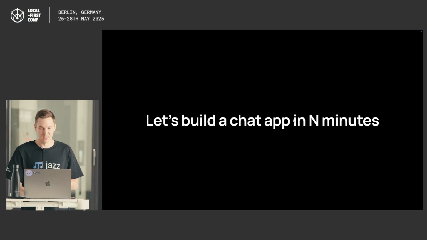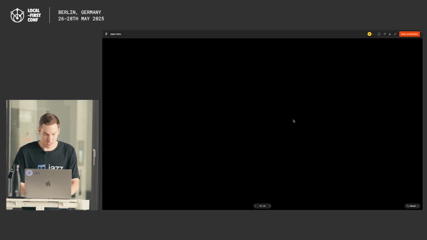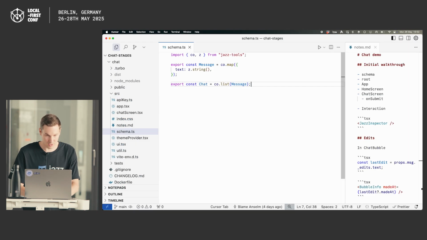And I want you to just mentally compare the complexity of the stacks that you usually build to something that's actually much closer to just thinking about the UX and the things that really matter about your app, and being able to express that and have that work directly. Are you ready to build a simple chat app? Like I said, we'll do this very manually.